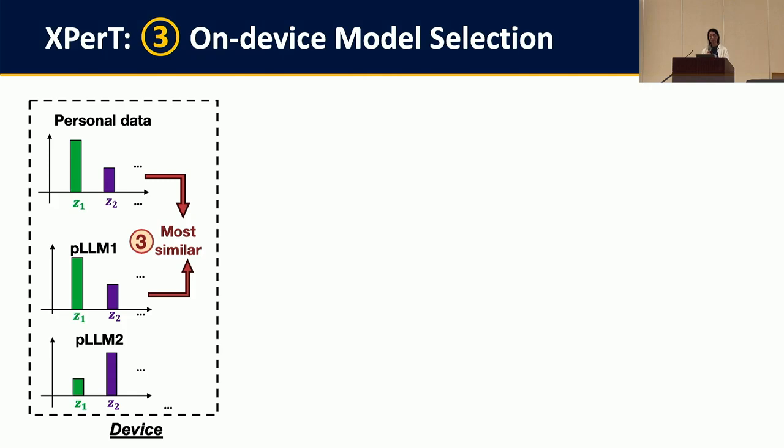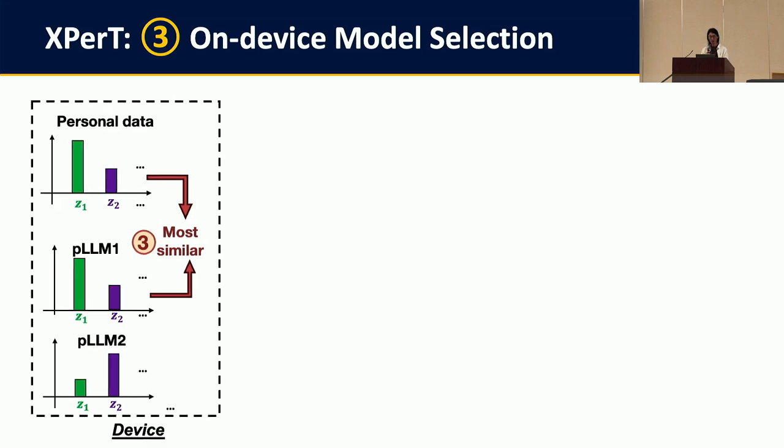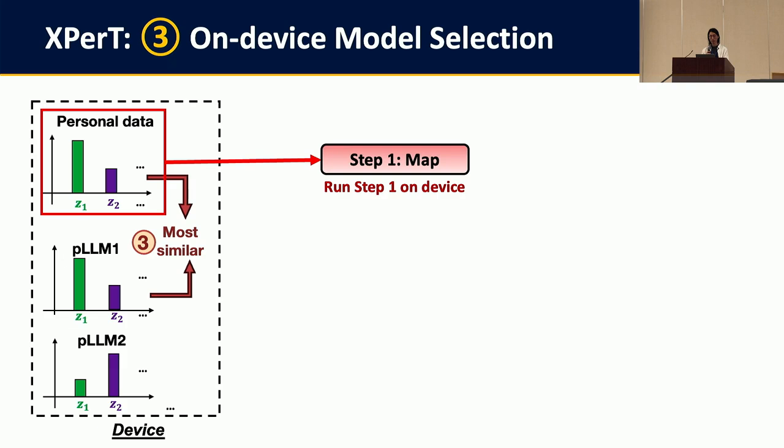Okay, the second step is on-device model selection. After downloading the explanation of the PLM, the user device also needs to compute the explanation for its personal data. This can also be done by repeating step 1 to convert the personal data into an embedding, so that we can further use the same set of subvectors to decompose this vector.